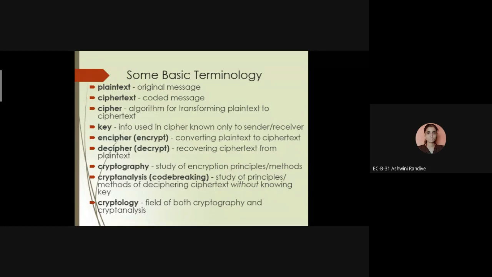Now the third definition is a cipher. So what is the cipher? It is the algorithm for transforming plain text to cipher text. We have to convert the plain text into cipher text, so we require a proper algorithm. That algorithm is called a cipher.